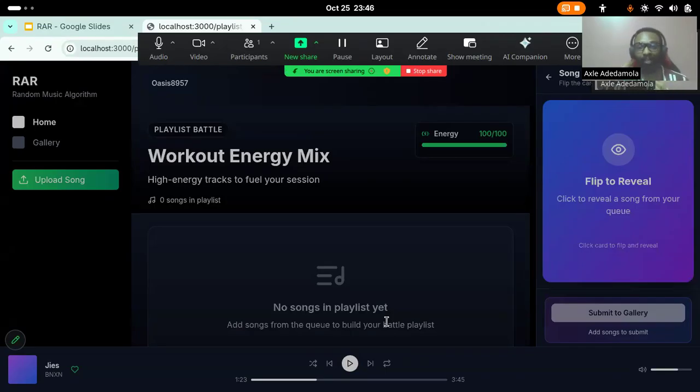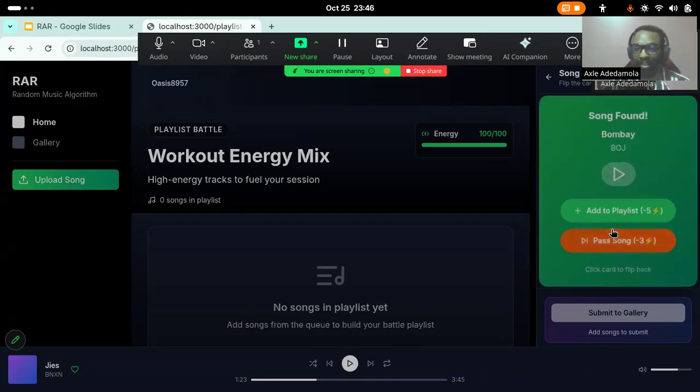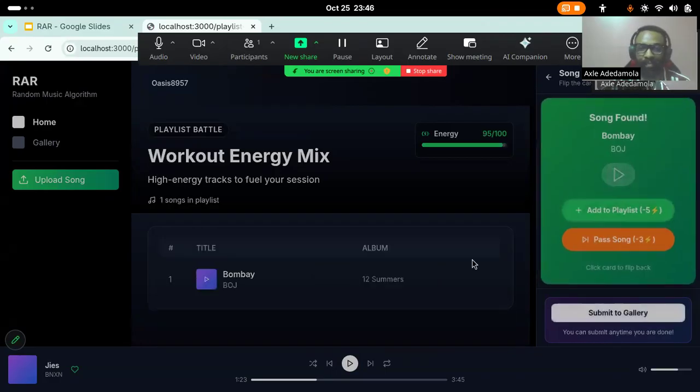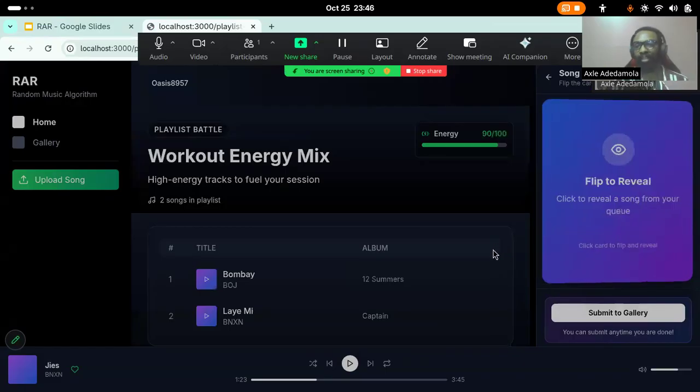So happens, I start the game with 0 songs, so that means I'll be in discovery mode looking for songs to add to my playlist. And sure enough, I get a song, Bombay by Budge, and I can add that. I can click on the party game, now I have another one. So this is basically the game experience. Instead of having access to all the songs you can use to create a playlist, now you are constrained to just one song at a time, and you have to make a decision. You want to add a song or you want to pass a song. There are also other features for rearranging the playlist or just choosing to pause. At this point, I can just submit to the gallery because of time.